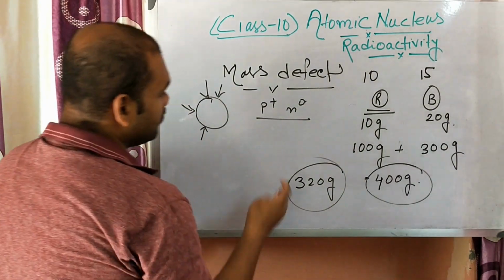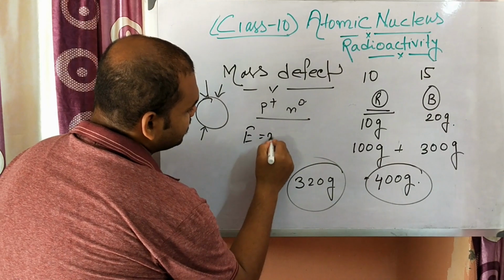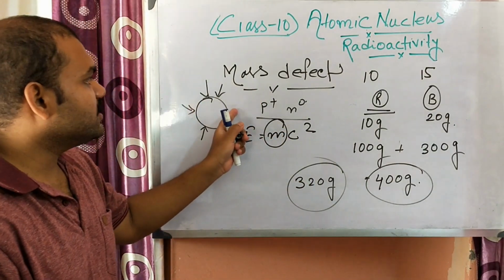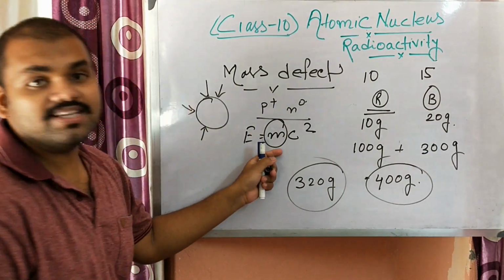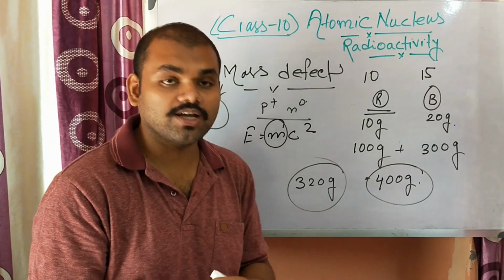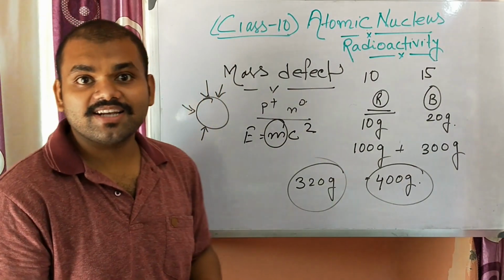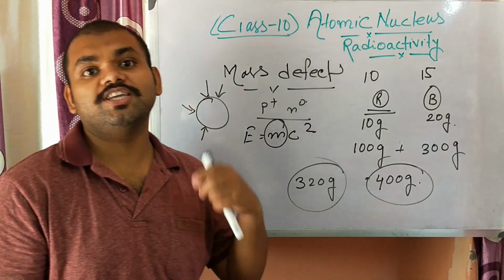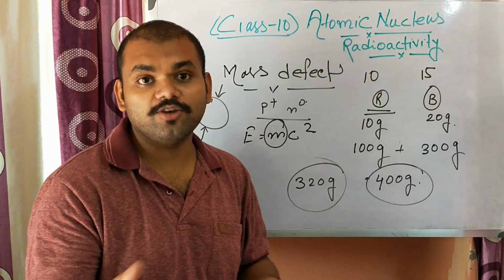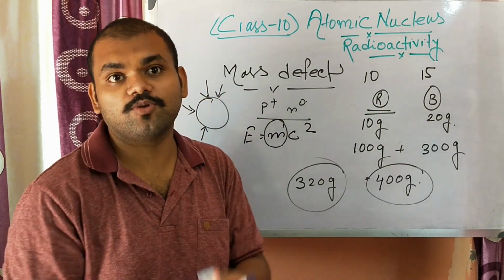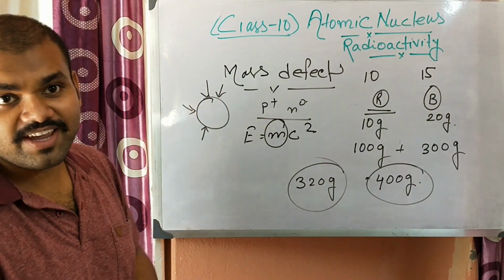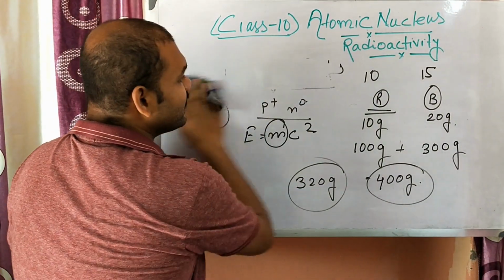We know the equation of Einstein, that E is equal to mc square. Here m is the mass, so the mass which is lost, that mass is converted into energy and holds the nucleons together. In other words, binding energy is the amount of energy which we need to give to a particular atom so that its nucleus breaks into pieces, that is, all the protons and neutrons are divided or disintegrated. Okay, so this is known as mass defect and binding energy.